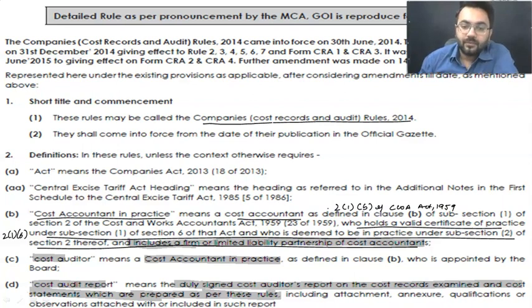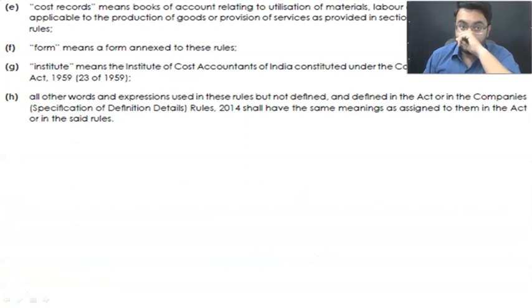Okay, as per the rules, including attachment, annexure, qualifications, observations attached with or included in such report. Right? Got it? Moving ahead, my dear students, talking about the next part. Now, what are the cost records?